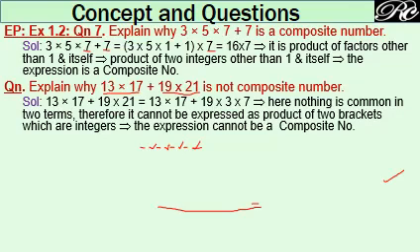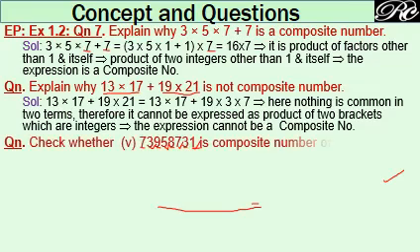So nothing is common in the two terms, therefore it cannot be a composite number. Means you cannot take anything common and you cannot convert this into a product of two brackets. So this way you can check for a given expression, even a bigger expression, whether it is composite or prime.